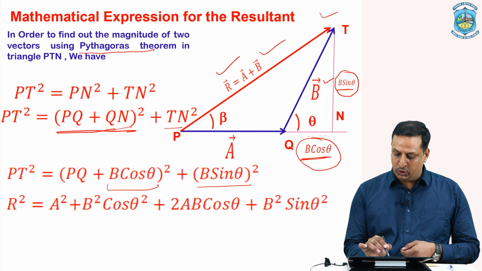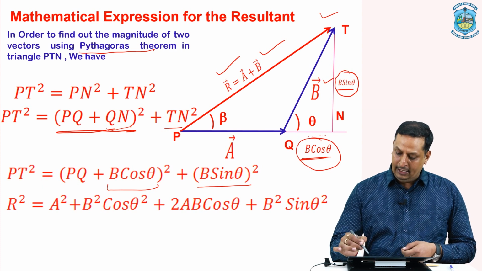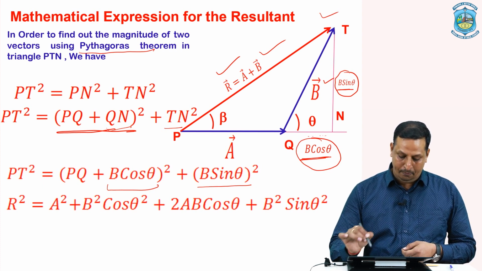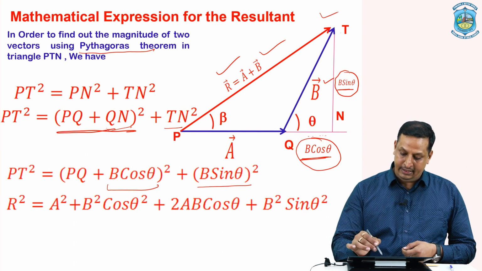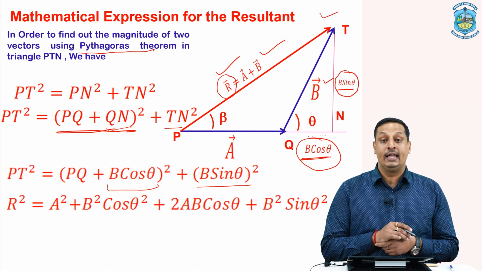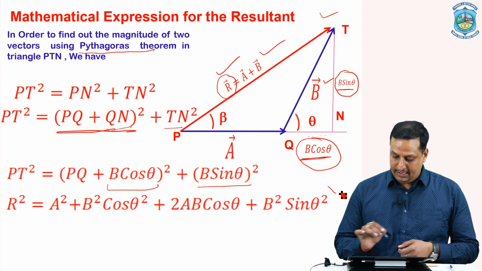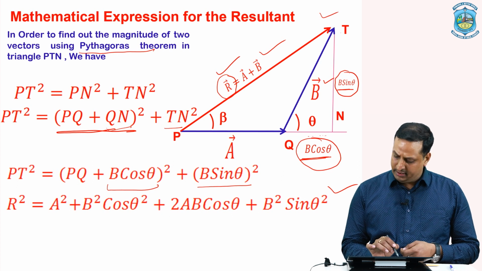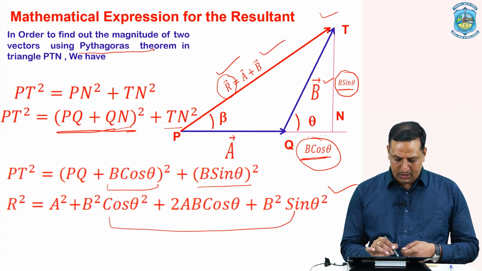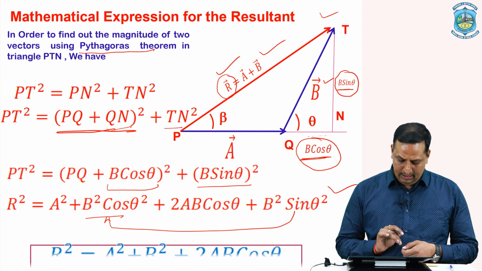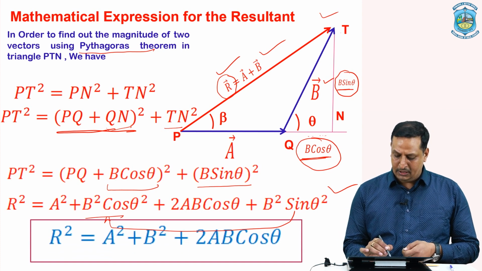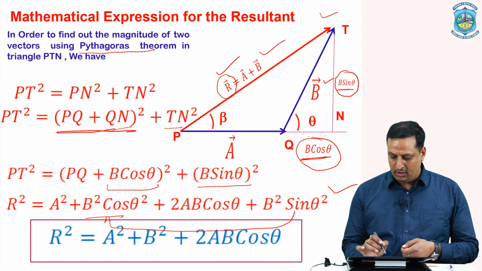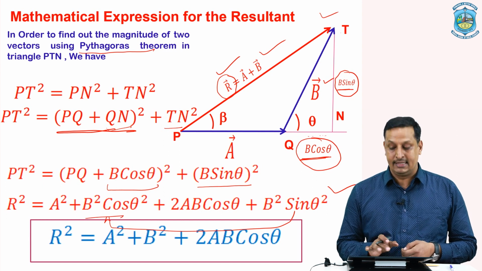Now substituting the value of PQ, which is equal to A, and the value of Qt, which is equal to B. Also the value of Pt we have assumed to be equivalent to R. We will have this expression. Now by using the trigonometric identity, that is sin square theta plus cos square theta, here in these two terms, by taking B square outside, we will have the next expression, that is A square plus B square plus 2ab cos theta, that is equal to the square of the resultant.